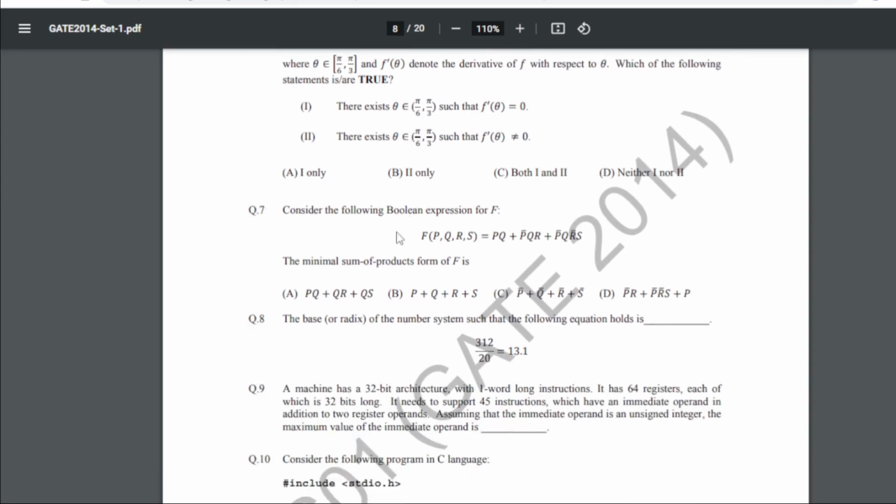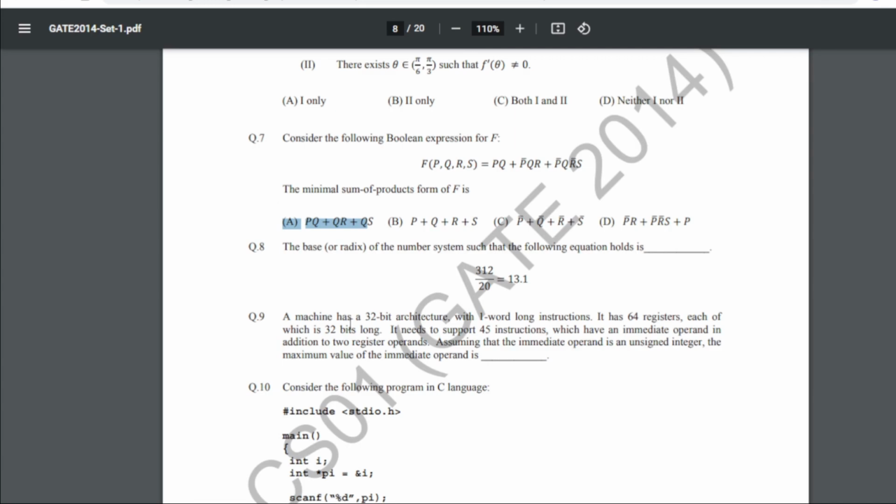7th is, consider the following Boolean expression for f. F(P, Q, R, S) equals this one. The minimal sum of product form of f is what? So for question number 7, our answer is A, that is PQ plus QR plus QS. Now the base or radix of the number system such that the following equation holds is what? For 312 divided by 20 equals 13.1, the equation holds for base 5. So here the answer will be 5.